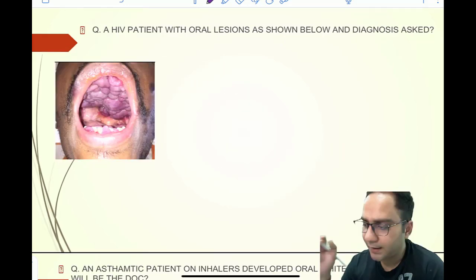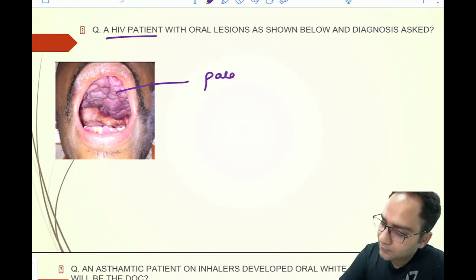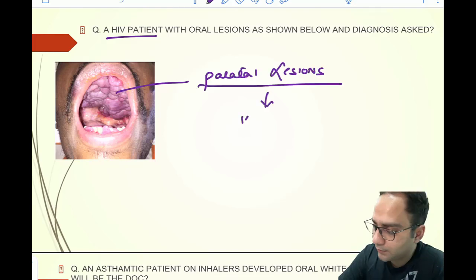Now, the next question that was asked is also a repeat question. You have a HIV patient and you are having some palatal lesions. Well, this is a classical case of Kaposi sarcoma, right?